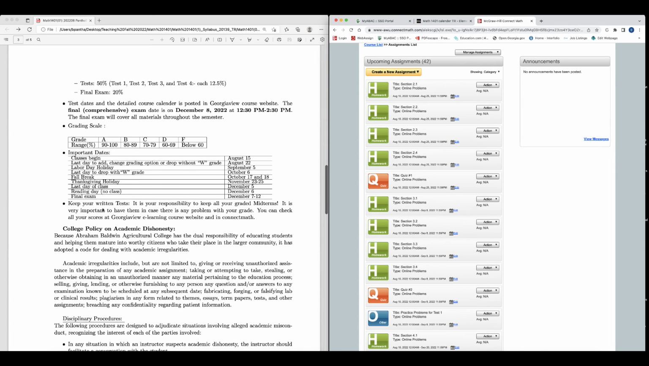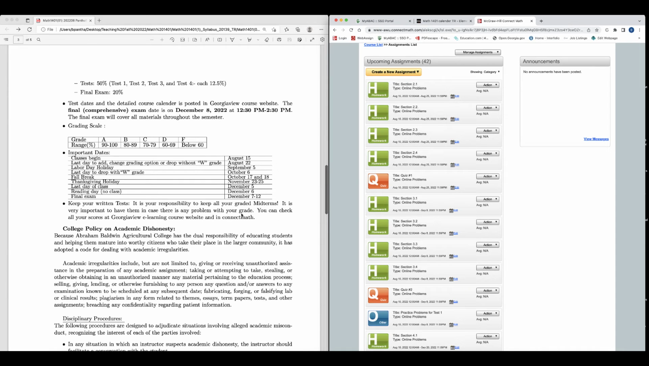Okay. Keep your written tests. It is your responsibility to keep all your graded midterms. It is very important to have them in case there is any problem with your grade. Also, keeping your midterm tests is a very good idea, because you can use them to practice for the final exam, right? Because you can see what type of questions I asked, or you will see in the final exam too.